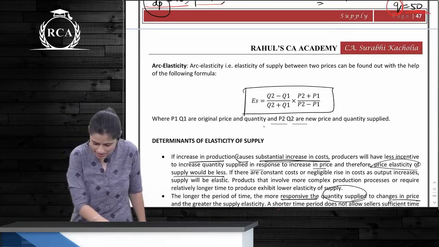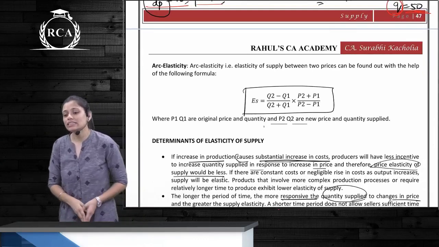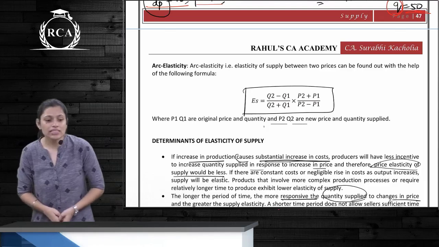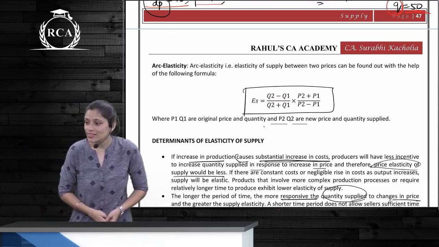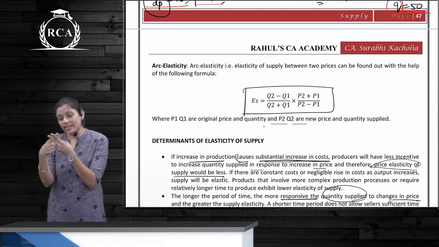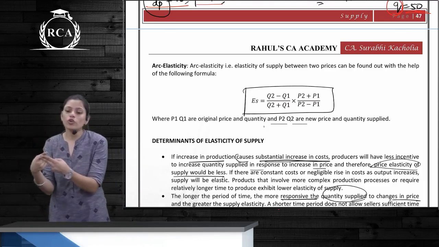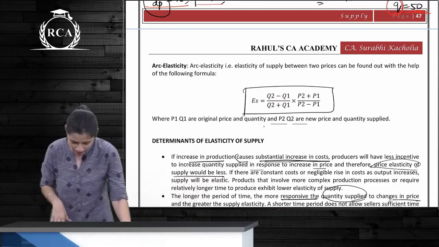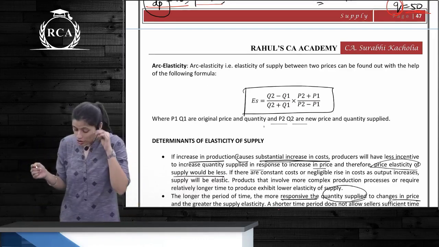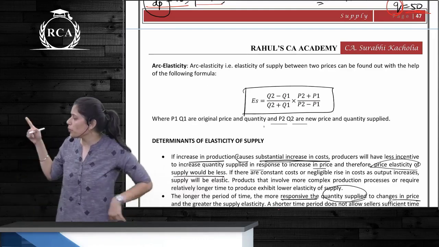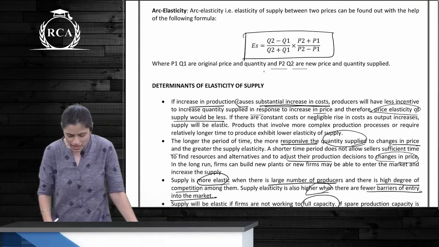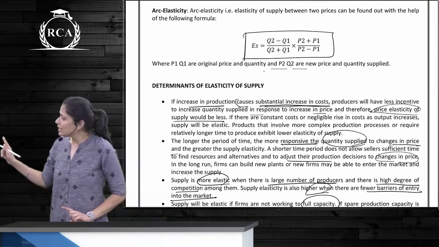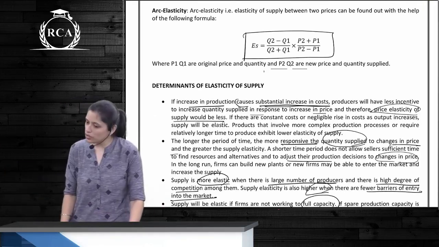What is arc elasticity? Elasticity between two prices and two quantities. Yes, the reason we use arc elasticity: you have two quantities and two prices. You do not know what to be taken as the base price. That's why you use the midpoint formula method. What is the formula? Q2 minus Q1 by Q2 plus Q1 into P2 plus P1 by P2 minus P1. Clear? Now open your notebooks for this.